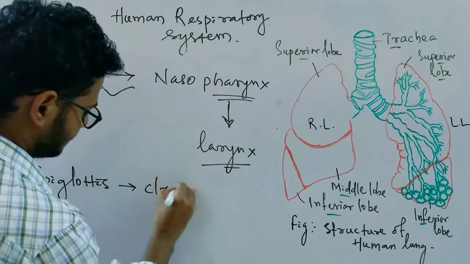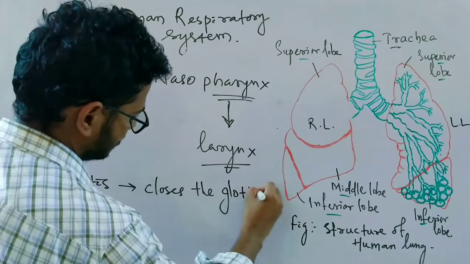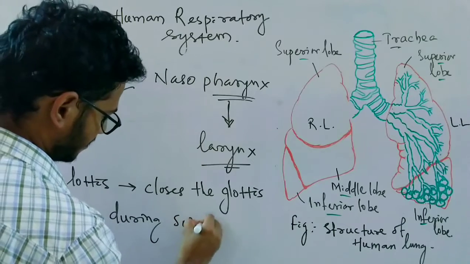It closes the glottis during swallowing of food.